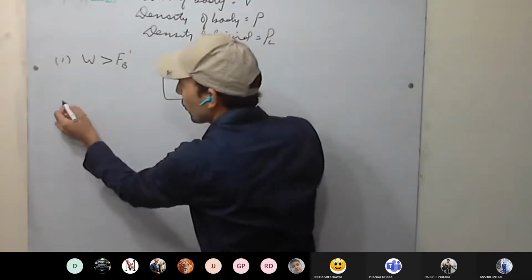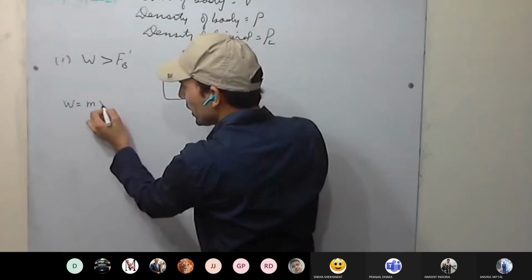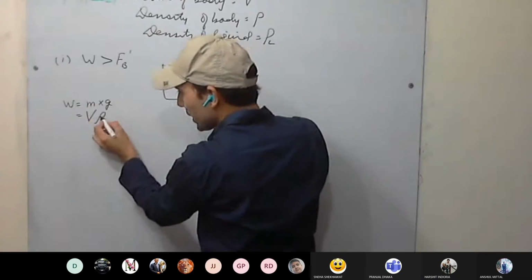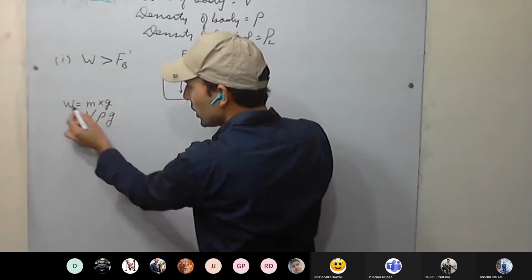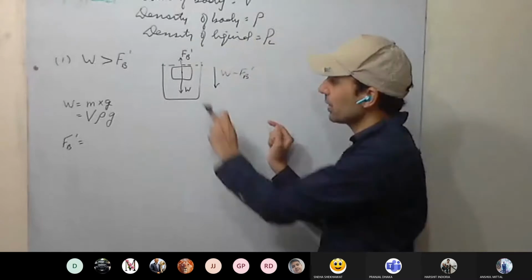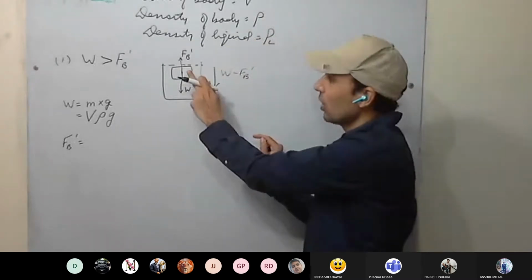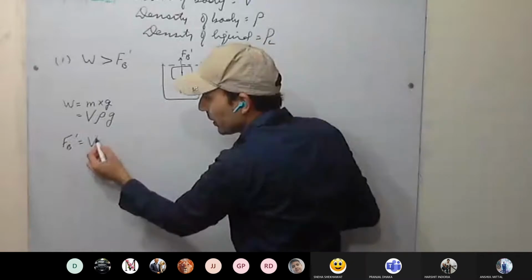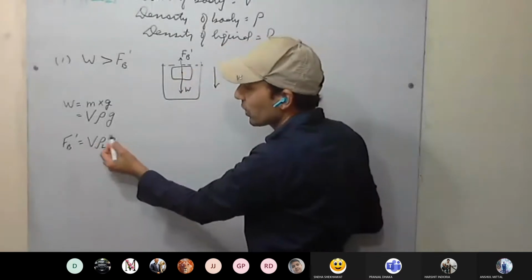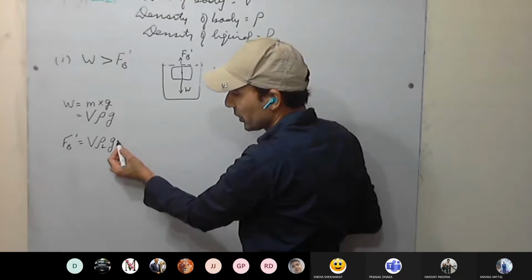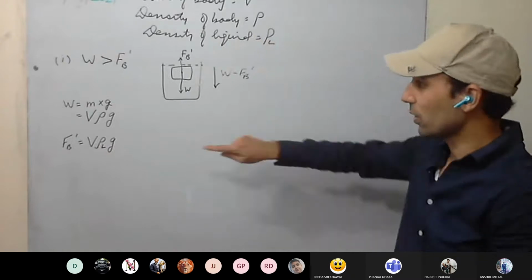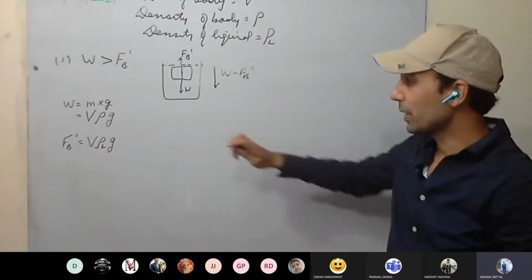So here the weight of the body is mass of the body into acceleration due to gravity. Mass is volume of the body into density of the body, into g. V rho g is the weight of the body. What is the maximum buoyant force? Volume of the liquid displaced, which in this case is the same as the volume of the body. So V, density of the liquid, into g. Buoyant force is nothing but the weight of the liquid displaced, which is mass of the liquid displaced into g, and mass is volume into density of the liquid. This is clear or not? These are very important things to be used in numericals.